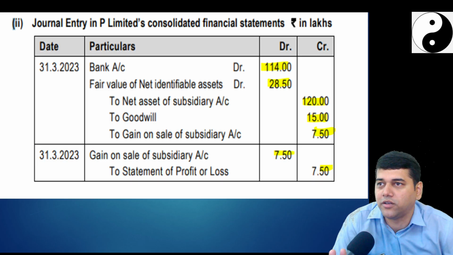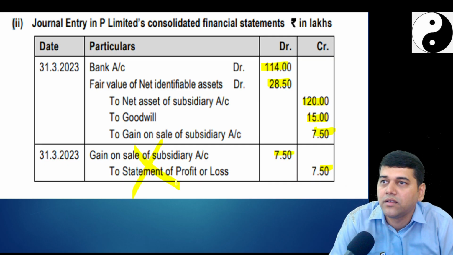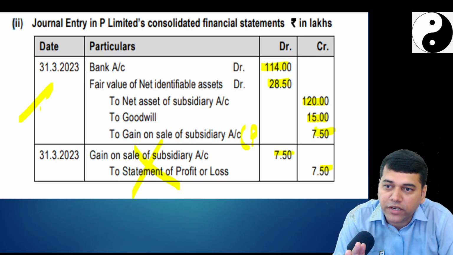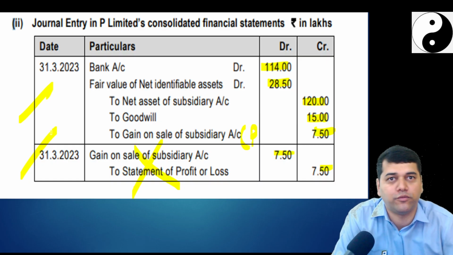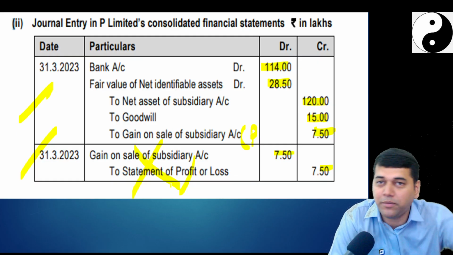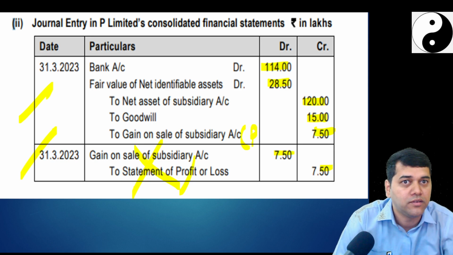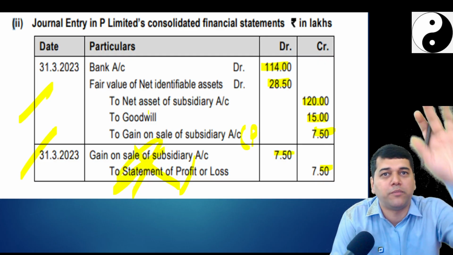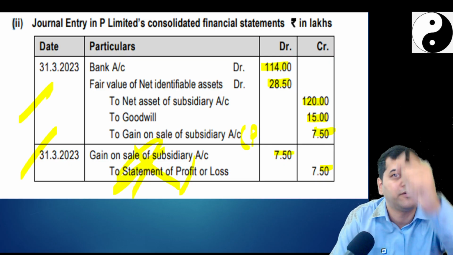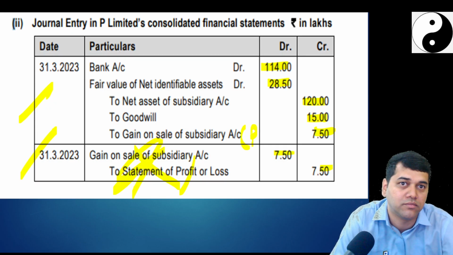4 marks total, if all these things are done. If you have not passed the P&L entry, understood, maybe you may get 5 or 4. If students have written these two separately, damn sure they are going to get 5. If you have not done this, you may get 5 or 4. That depends upon, I don't know what instructions have been given to them. If the examination goes very tough, they may say, okay, even though you don't pass this entry, give 5 marks. If the examination is very simple that year, FR, they say correction, make it very tough. That's why don't go with what happens to you in the examination.